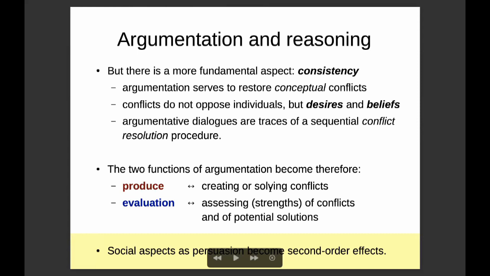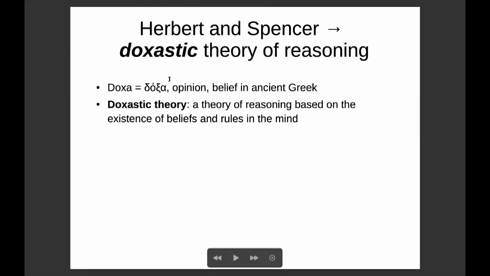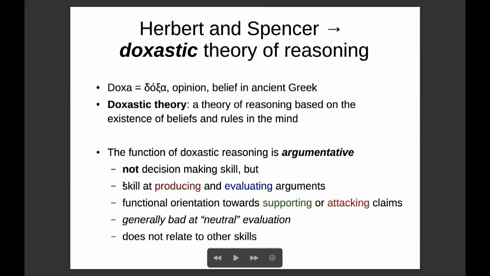The paradigm proposed by Hugo Mercier and Dan Sperber supports a doxastic theory of reasoning, where doxa, in ancient Greek, means opinion or belief. The function of doxastic reasoning is not to find the truth or the best option, that would be a decision-making goal, but producing and evaluating sound arguments. The tools that we use for doing that are functions concerning claims that support and attack other claims. It is not really about obtaining a neutral evaluation.